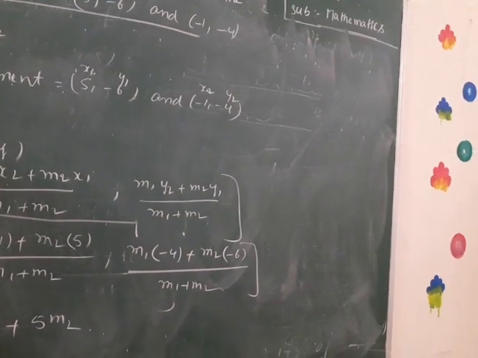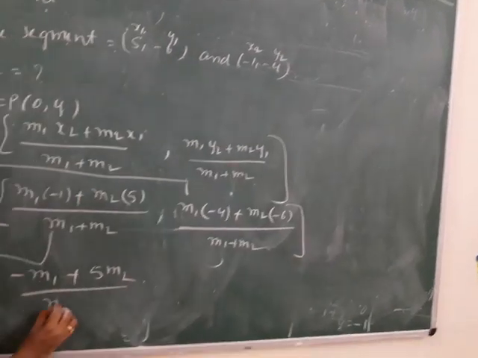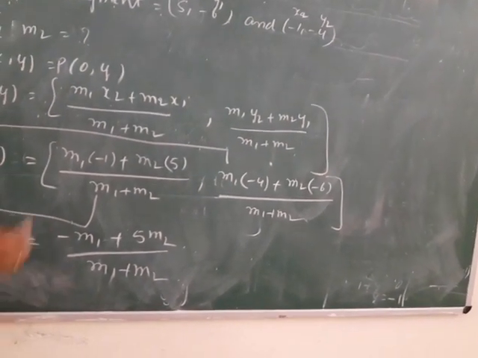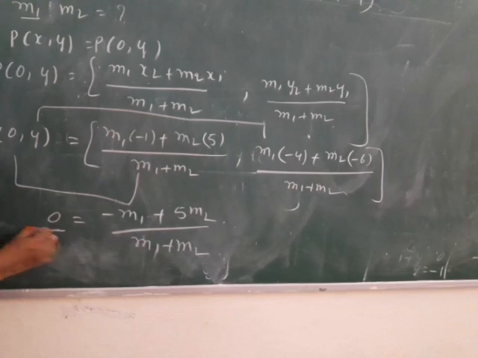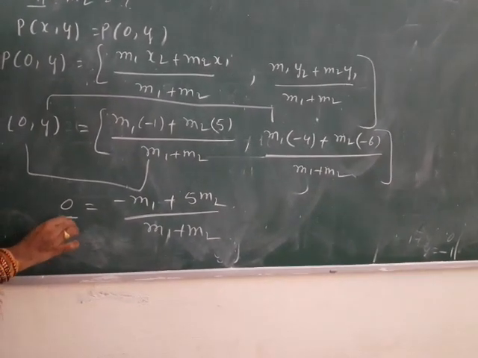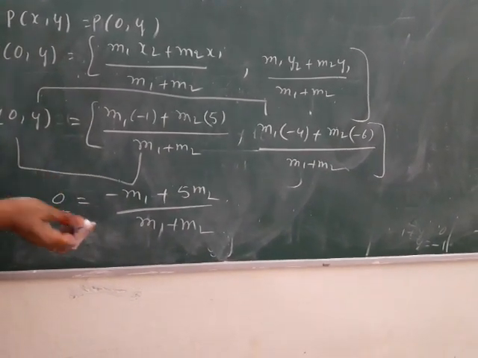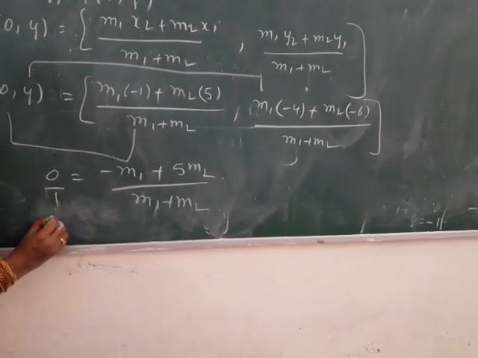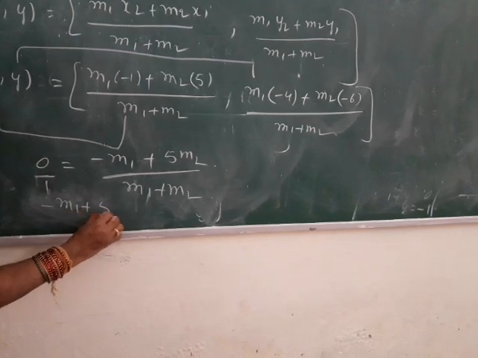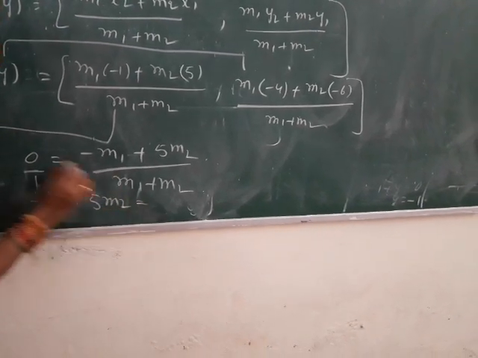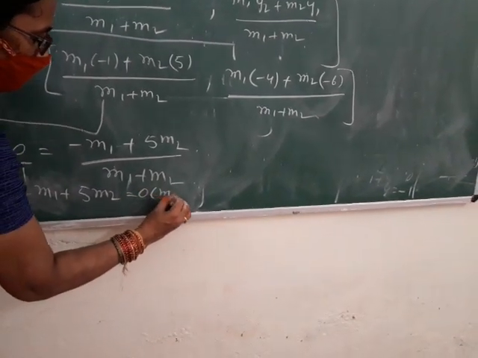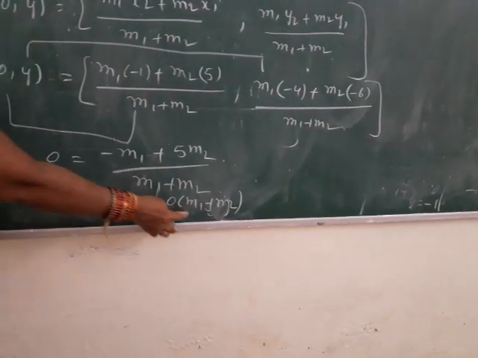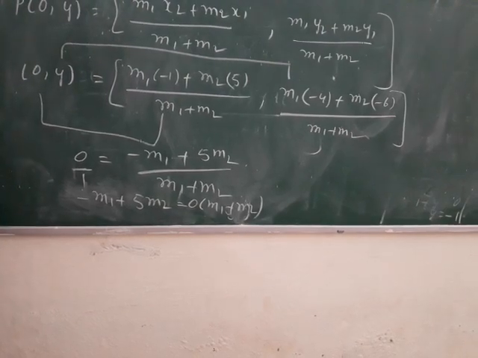By m1 plus m2. Now we do the cross multiplication. What is the divider here? 1. After the cross multiplication, minus m1 plus 5 m2 equals 0 into m1 plus m2. 0 into anything is 0.